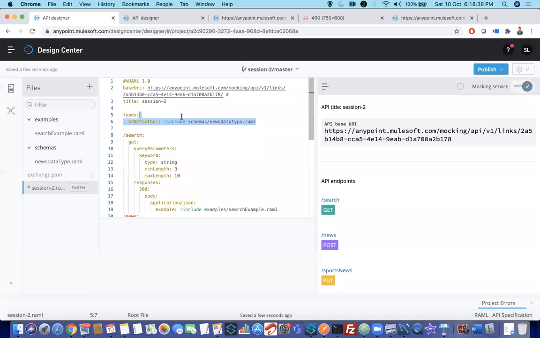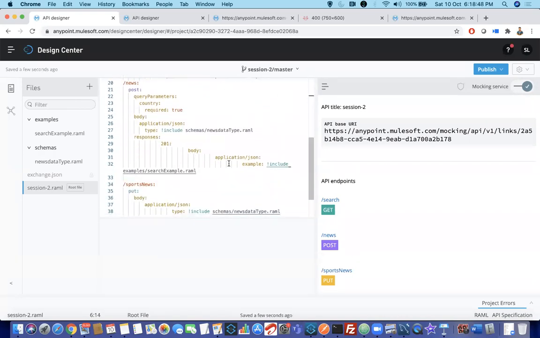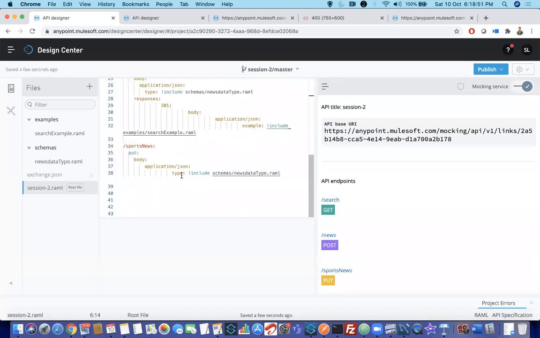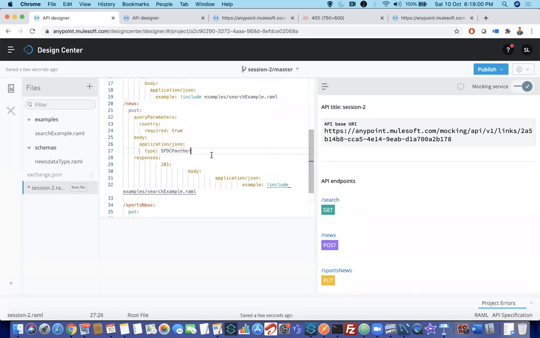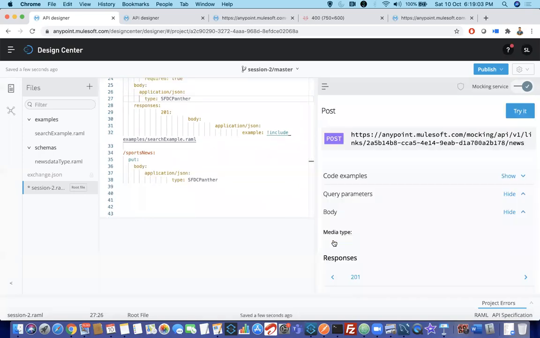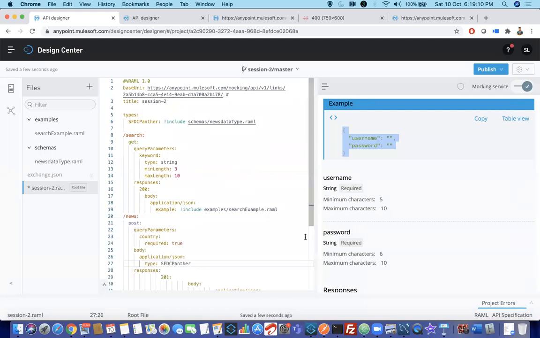So instead of writing this whole word, I'm giving types. I'm setting this whole word into one SFDC Panther, so that if you go down here to schemas, instead of having all these multiple times, I can just paste SFDC Panther. Next here also, I can keep SFDC Panther. So just minimizing things. Still, if you go here, you will see the same username, password, all those things. This is one of the interview questions, and you may also get it in the certification exam: how to include the types.